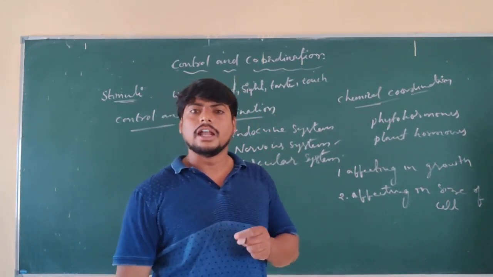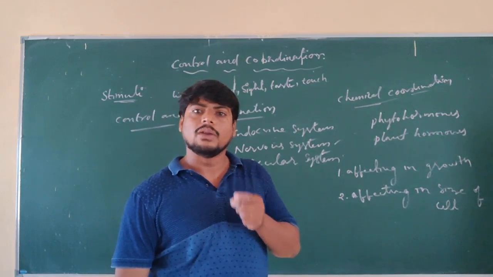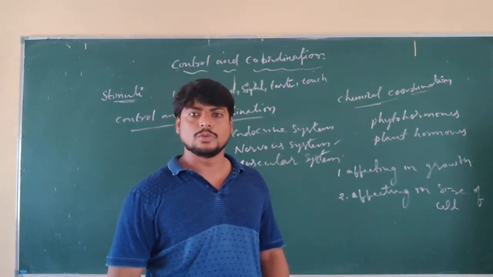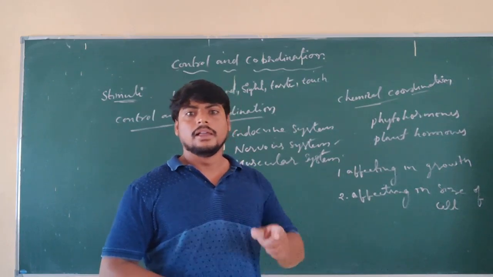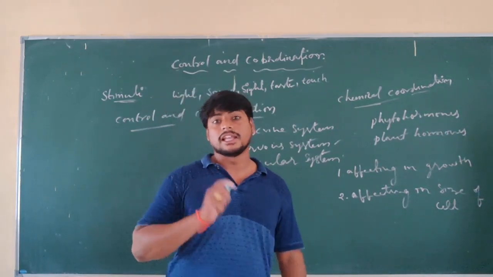In this way, control and coordination plays a key role in plants and animals to protect themselves. Next class we will discuss how plants give response.